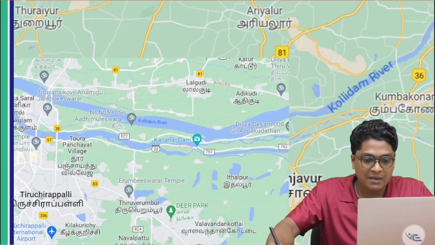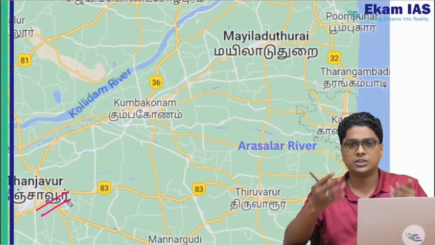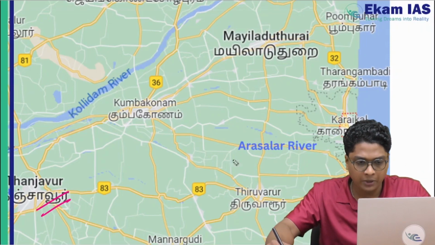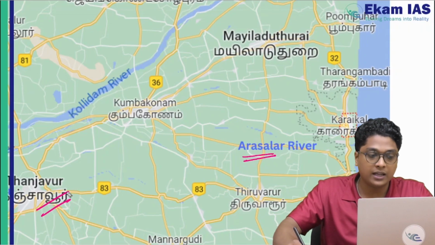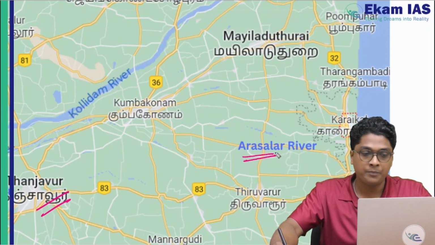Now the next important place that we need to remember is Tanjavur here. Okay. Now beyond Tanjavur, the Kaveri is getting split into numerous small distributaries. All the names you don't have to remember. The major one you have to remember is the Arasalar river. Okay. It is nearby Tanjavur. It is getting split into the Arasalar river.